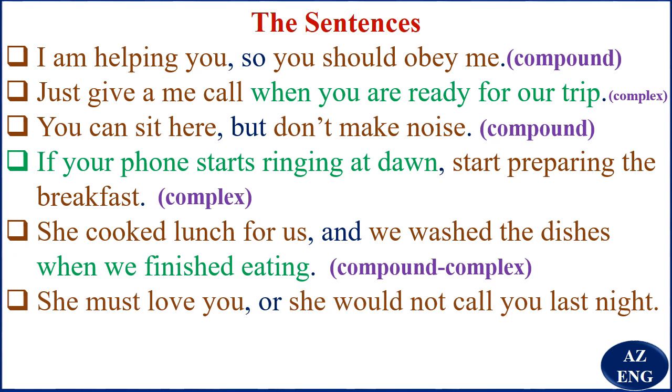She must love you or she would not call you last night. She must love you is an independent clause. She would not call you last night is another independent clause. So you remember FANBOYS. So "or" is a coordinating conjunction. So we say that this is a compound sentence. Good.